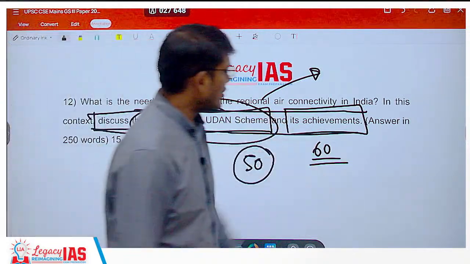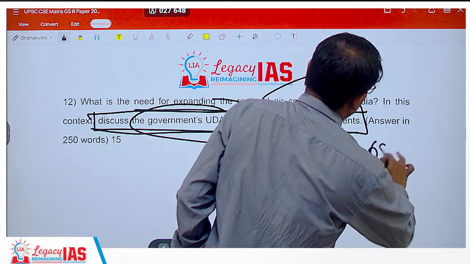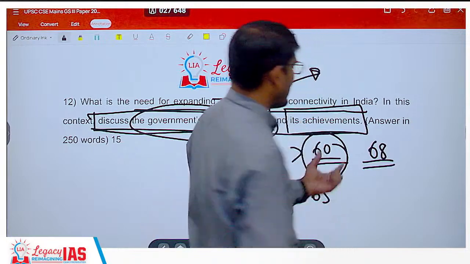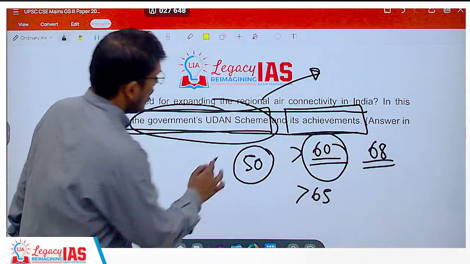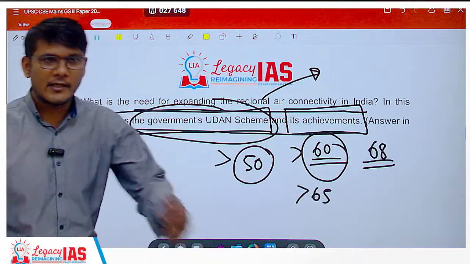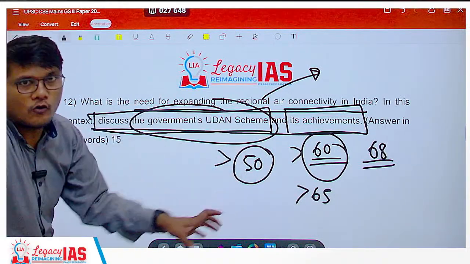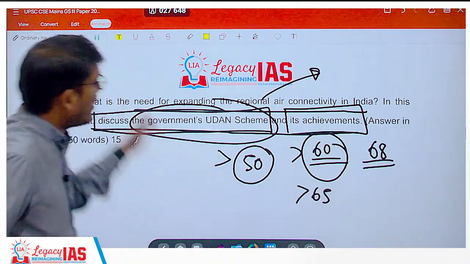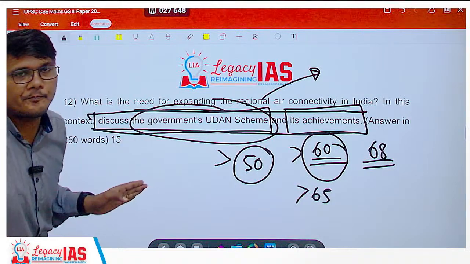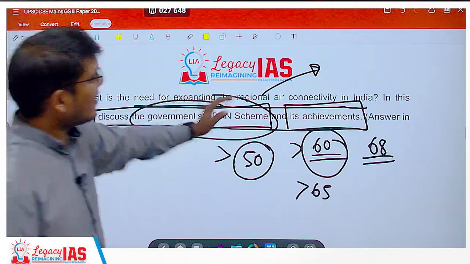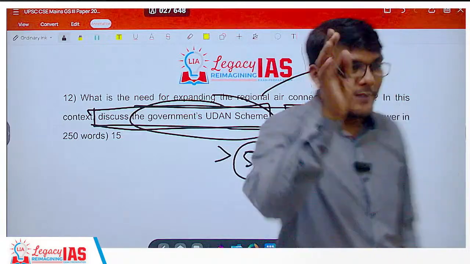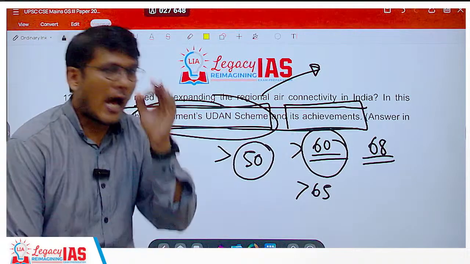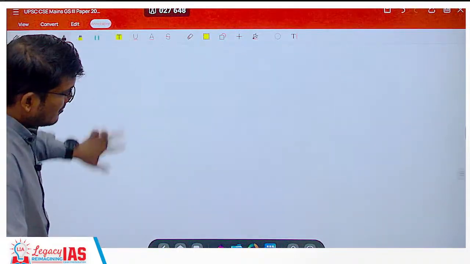When you talk about achievements, talk about more than 60, 68 to be exact, but if you don't remember it, you can say more than 65 or more than 60 connections have been made, and more than 50 airport strips have been connected. Mention these achievements and conclude with a future aspirational tone. This is very straightforward, very factual. The first point you can easily write, what benefits it will lead to. But the second point, the provisions and the achievements, is very factual. Either you know it or you don't.